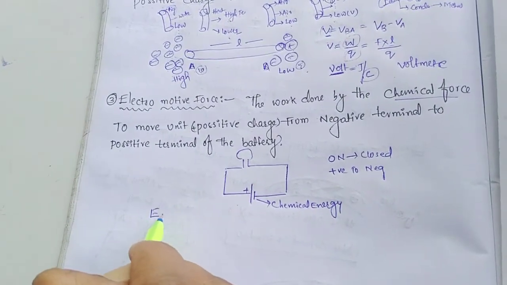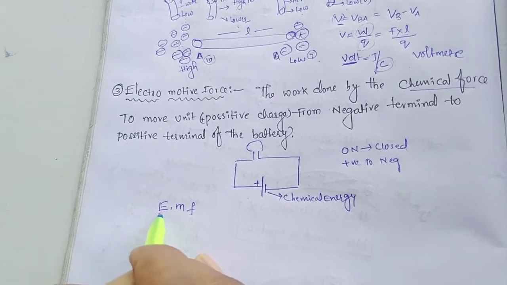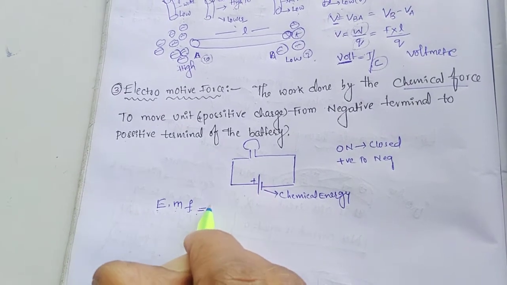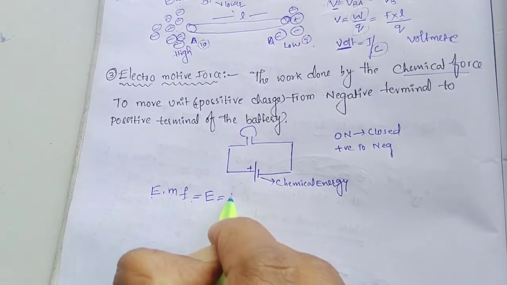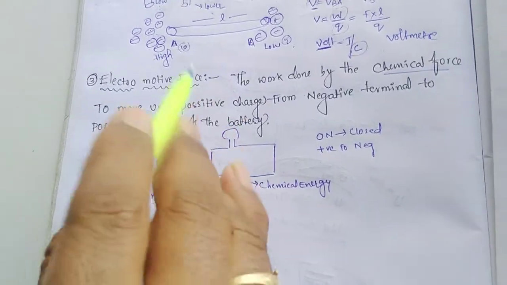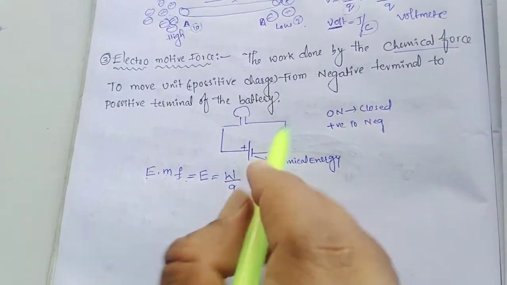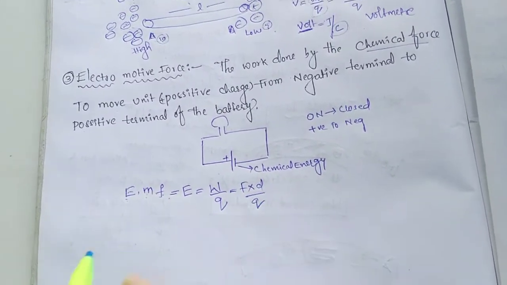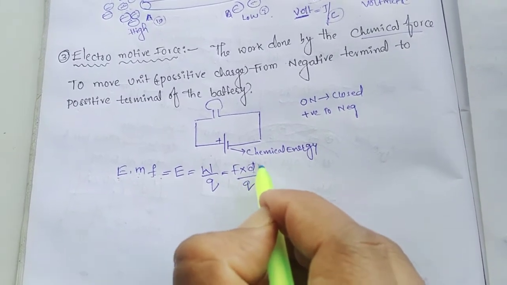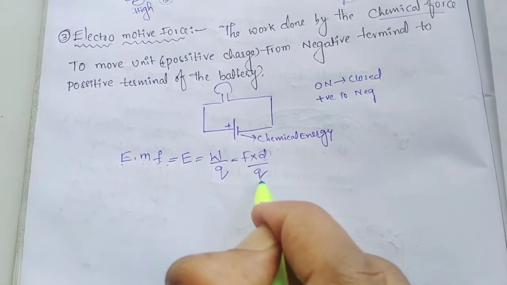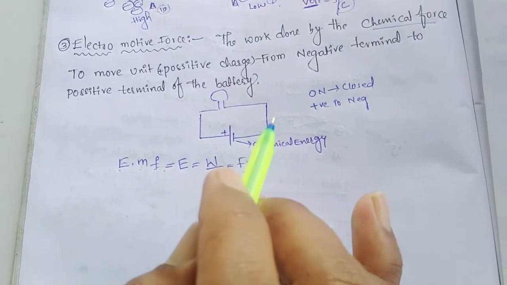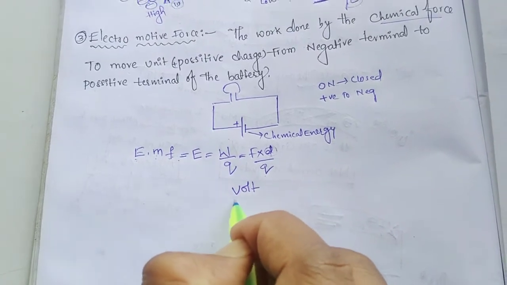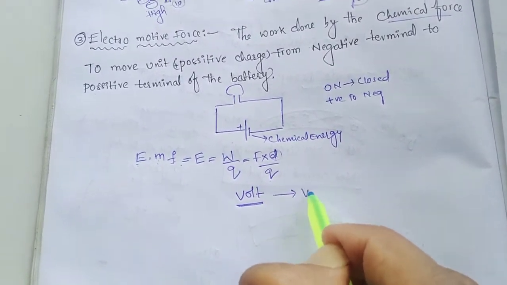Electromotive force is represented as EMF. E is represented by the same formula, W by Q, where W is F into L. Here also, F into D or L, whatever it may be, divided by Q. What is the measurement of electromotive force? That is volt, measured with a voltmeter.